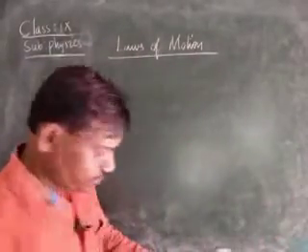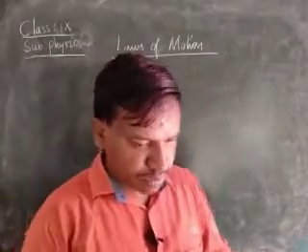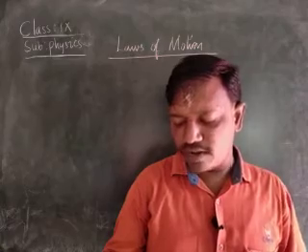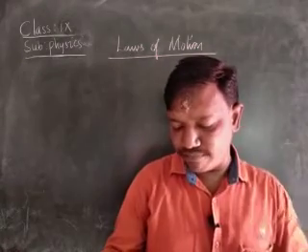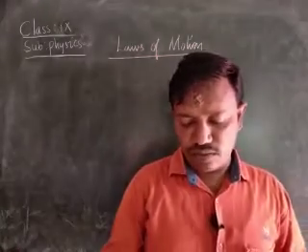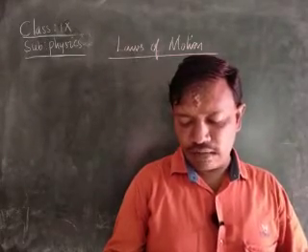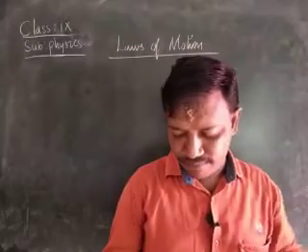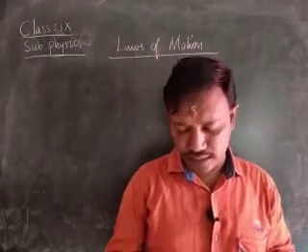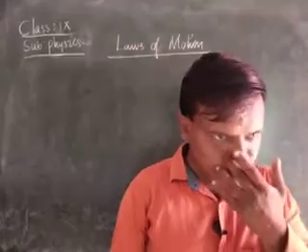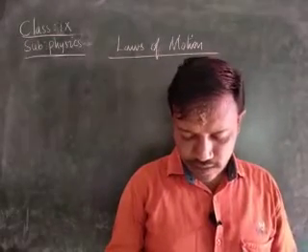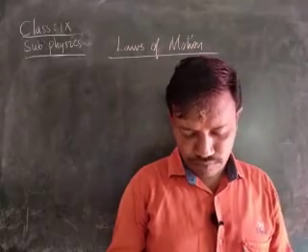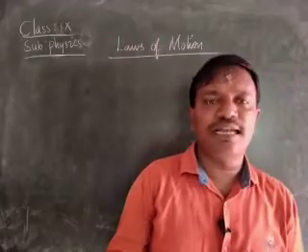Next, the 19th problem, children. A passenger in a moving train tosses a coin which falls behind him. The coin is falling behind him. It means the motion of the train is what? Is it accelerated? Is it uniform? Is it retarded? Is it in circular motion?